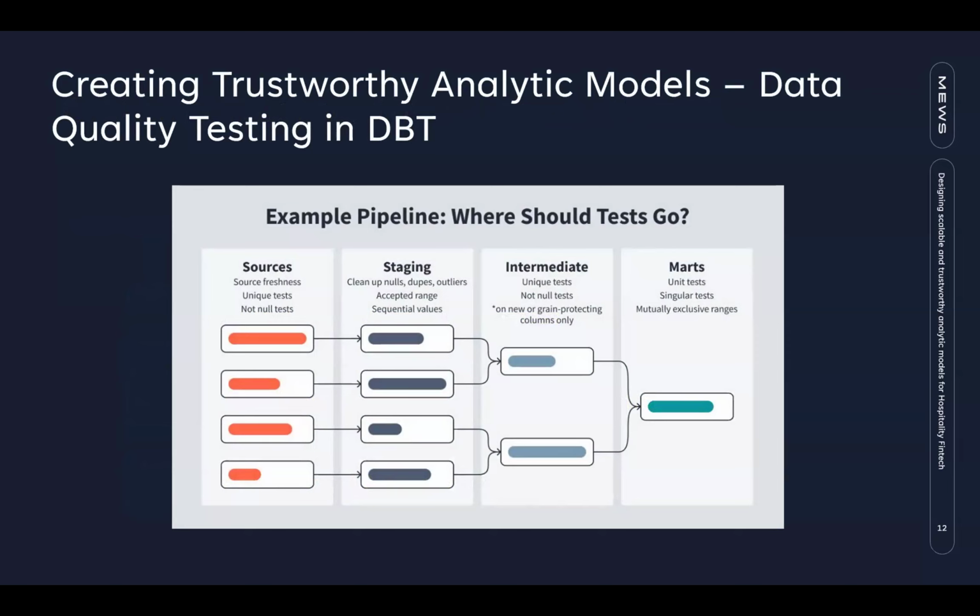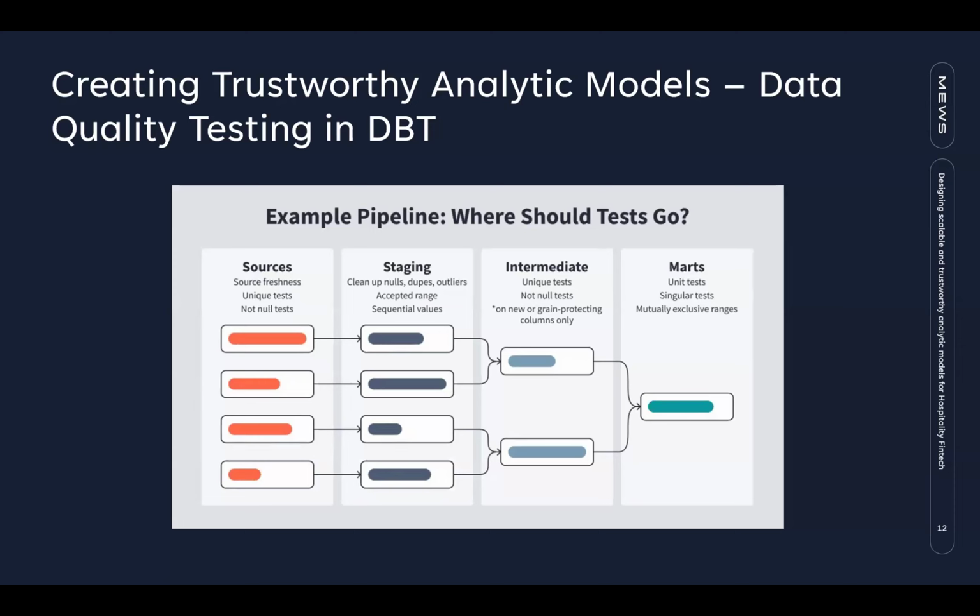Regarding dbt testing, we decided to do the layered testing approach, which is what is recommended by dbt. So in the source part, we would have the testing about uniqueness and data freshness, for example. Like if in 18 hours no data is loaded, then we will have a warning. If it isn't loaded in 24 hours, then it will trigger an alert into Slack. So we will be notified.